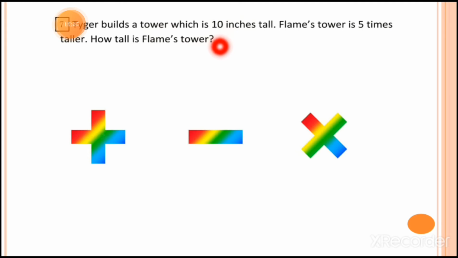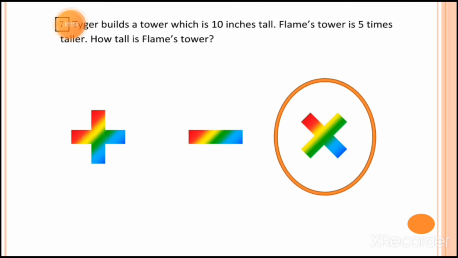So the question is, how tall is Flames's tower? What is the question? How tall Flames's tower is. So for this I have to multiply 10 with 5. So I will get the final answer, how tall Flames's tower is. So for this I have to put a circle on the multiplication sign. This is very easy students, if you understand each and every word in the question.